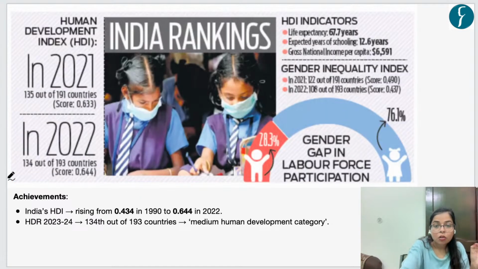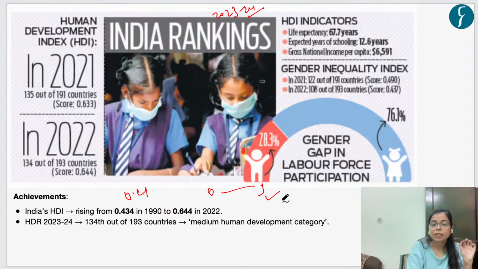Okay, so the latest such index for the year 2023-24 was released by UNDP earlier this year, and this index talks about India's progress in the Human Development Index. It says that when this index was launched in the year 1990, India's score was 0.4, on a scale of 0 to 1, where 1 is the highest score.